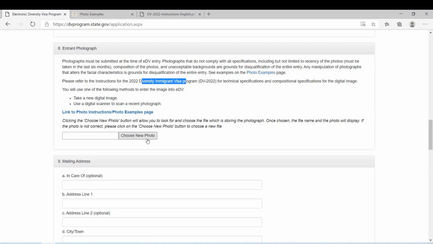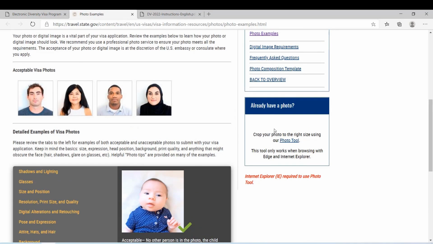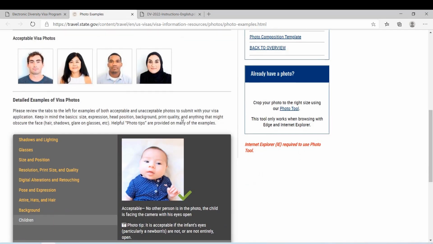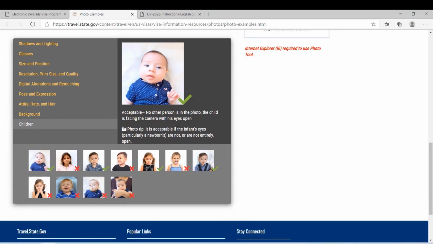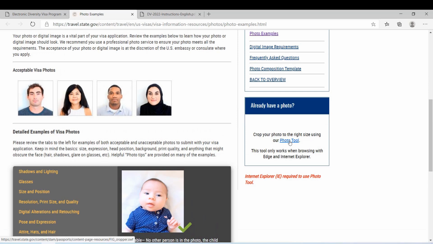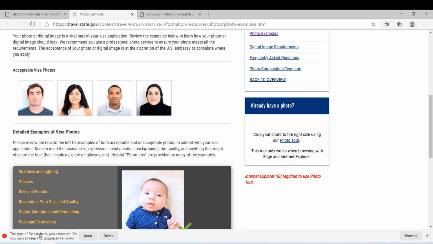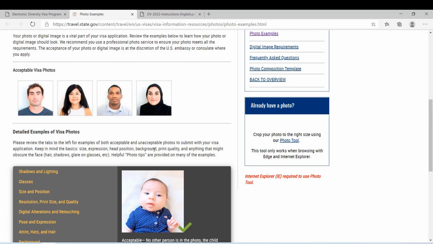Okay, so before I upload my photo, let me show you how to get the photo like this in a proper way using their tool. So in here, if you click this, it doesn't work. You see, it's giving something like this. I don't need this, because they say this tool only works when you're browsing with Edge and Explorer.